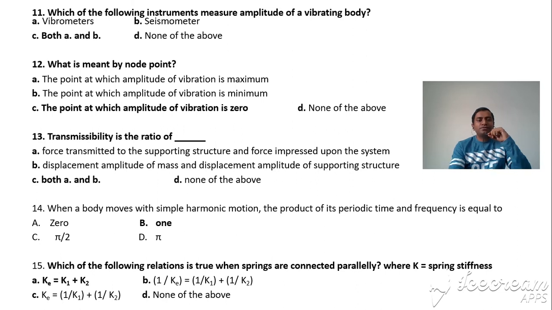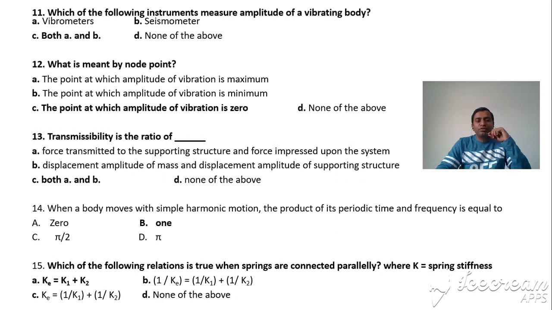Transmissibility is the ratio of force transmitted to the supporting structure and force impressed upon it. Obviously force transmitted upon force applied is the ratio given as transmissibility. Second option, displacement amplitude of mass and displacement amplitude of supporting structure. So that ratio of displacements is also a right answer. So C is the right answer.